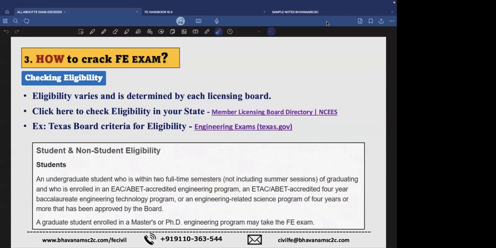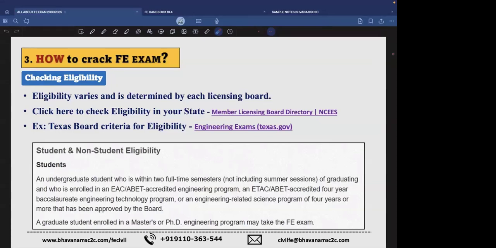If you decide to give the exam in your own state where it demands documentation, then you have to undergo the process of getting your certificates accredited, from where you have to send your bachelor's document, as I said before.